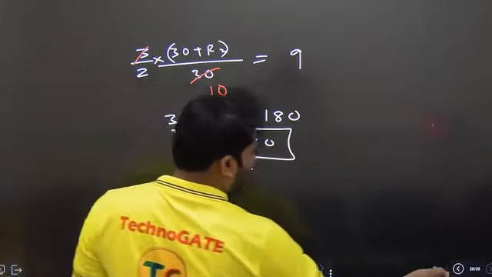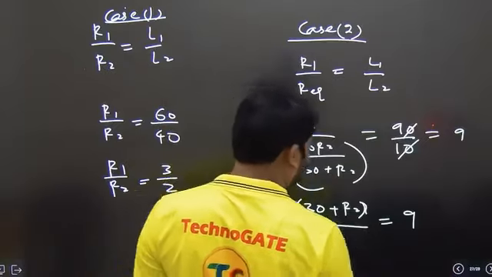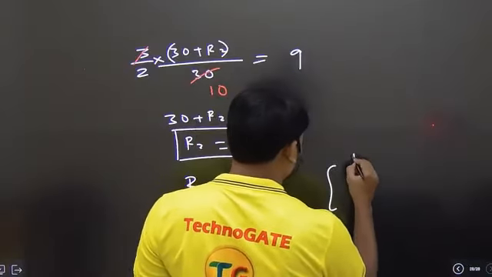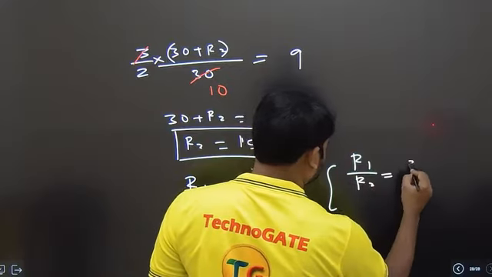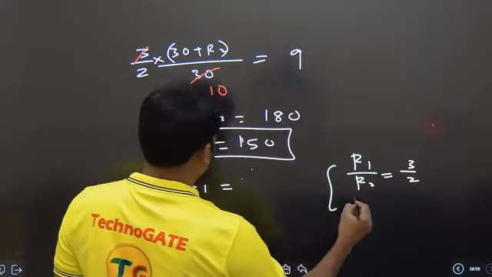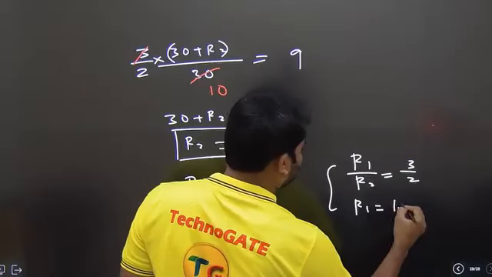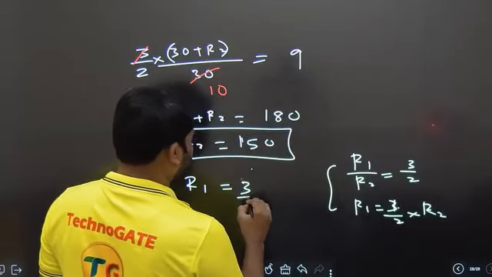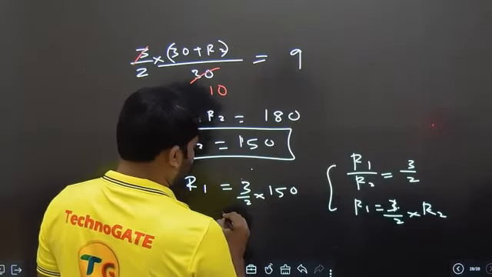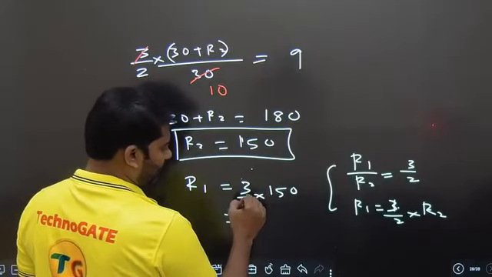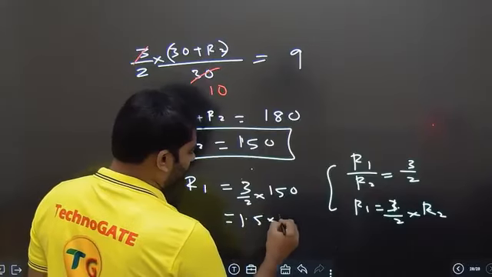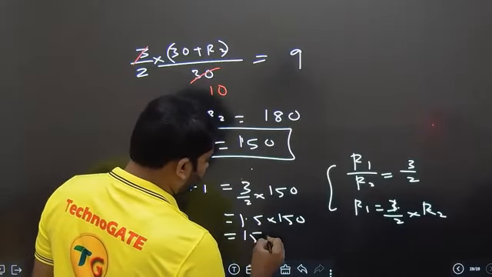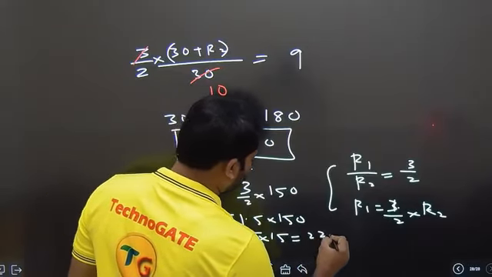What is R1? Let us see here. R1 by R2 is 3 by 2. That means R1 is equal to 1.5 times, or 3 by 2 times R2. 3 by 2 into 150. So this will become 3 by 2 is 1.5 into 150, 15 into 15, 225.